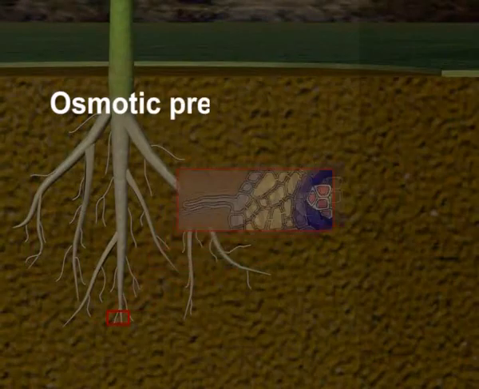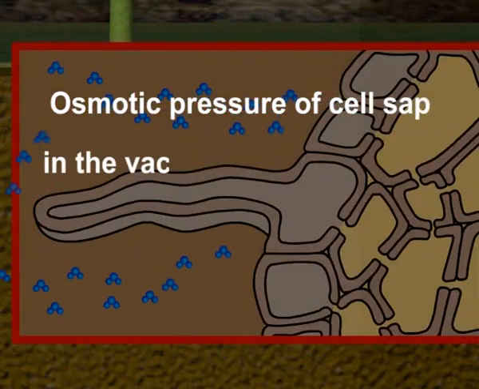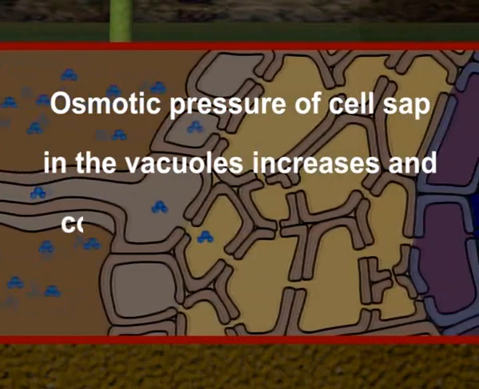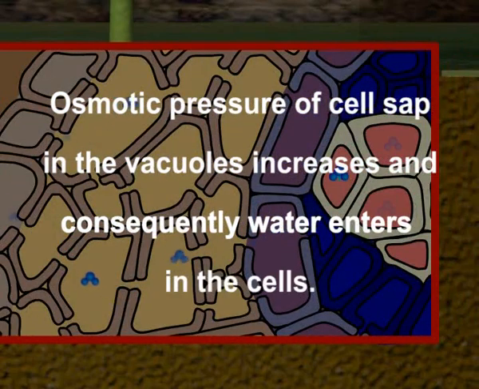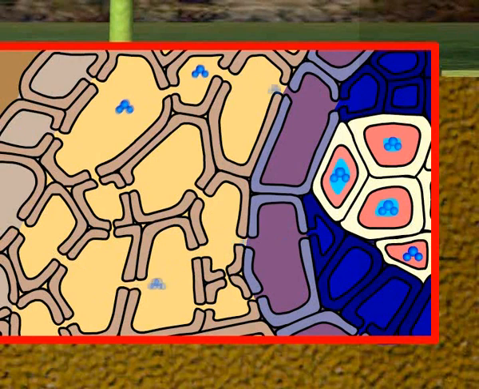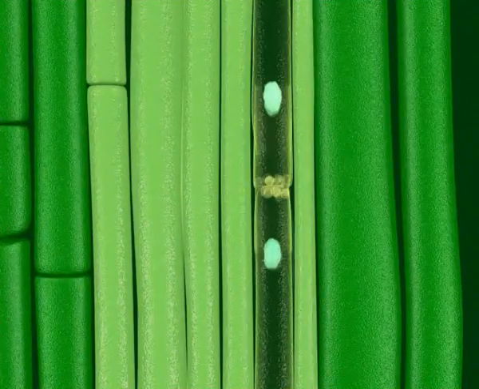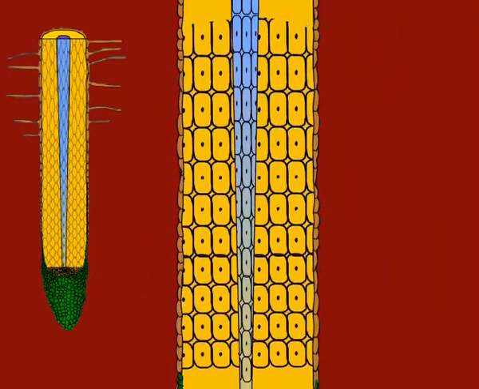Small vacuoles fuse to form a large vacuole, pushing the protoplasm to the periphery. Osmotic pressure of cell sap in the vacuole increases and consequently water enters in the cells. Not only the absorption of H2O but the synthesis of new cytoplasm and cell wall material also accompany the cell enlargement. Growth due to cell enlargement is very high.